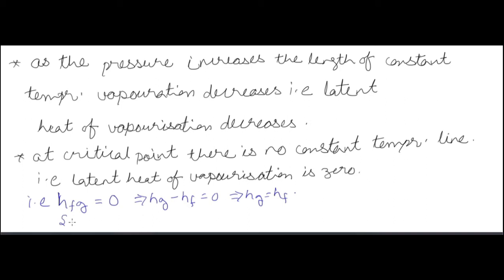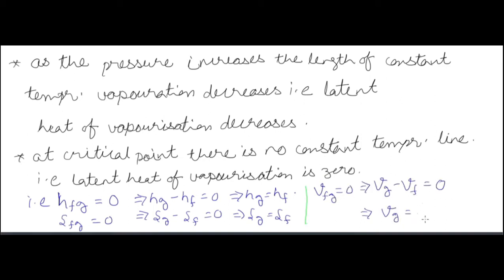At critical point all the values, whether it's specific enthalpy, specific entropy, or specific volume, are the same for saturated gas and saturated liquid. So hg is equal to hf, sg is equal to sf and vg is equal to vf. All are specific values, means per unit mass.